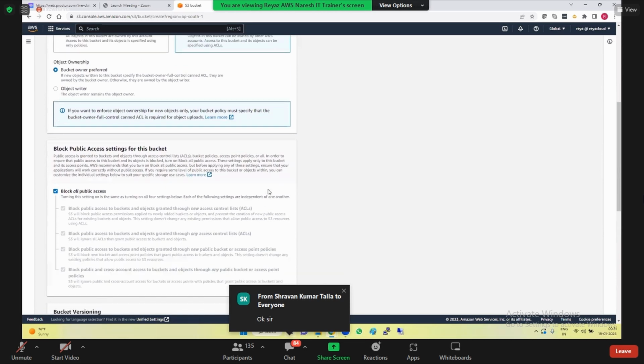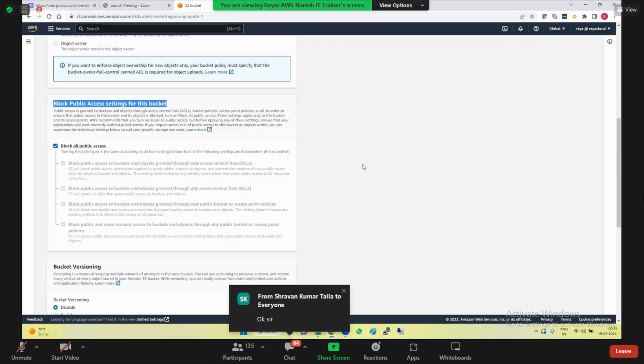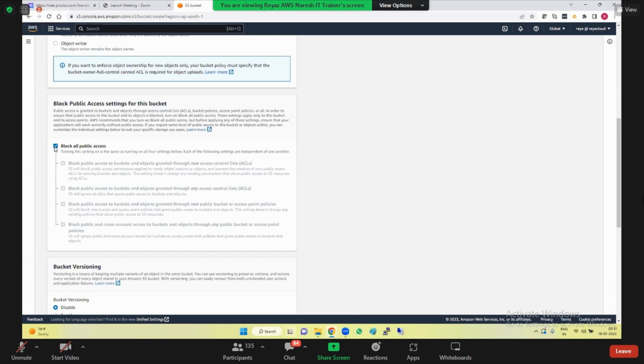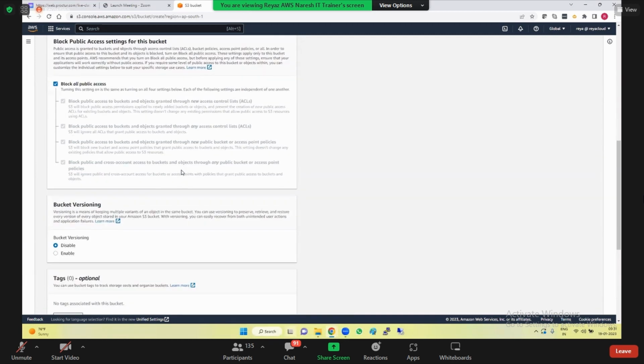Okay, so now block public access settings for this bucket. So guys, now it is blocked. So block all public access. If I'm blocking it, does that mean my bucket is public or private? It's private. Understand, guys? So block it. So let's create a private bucket.